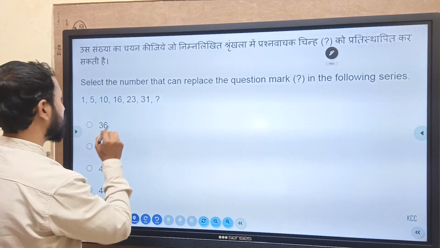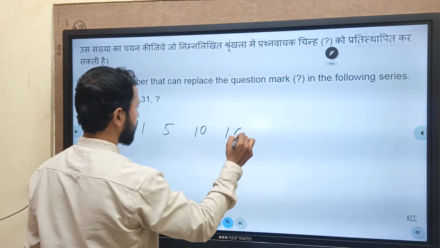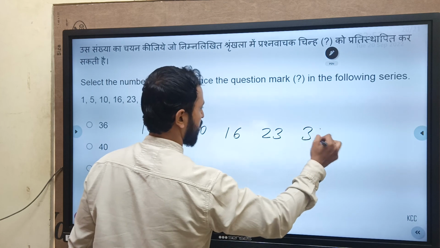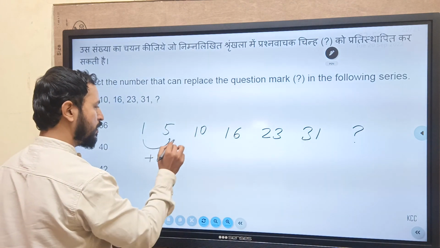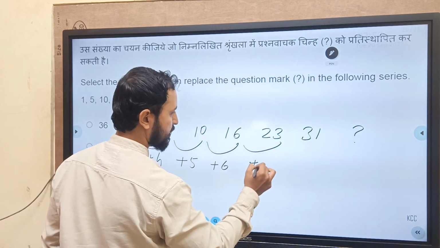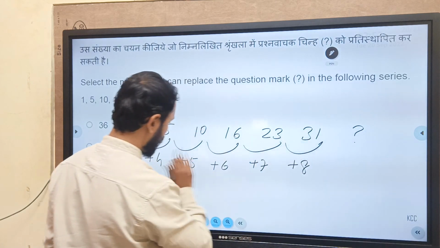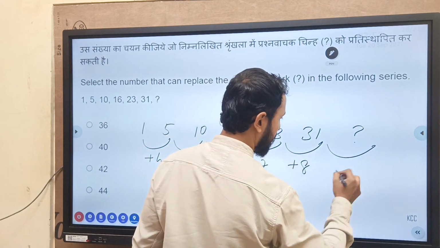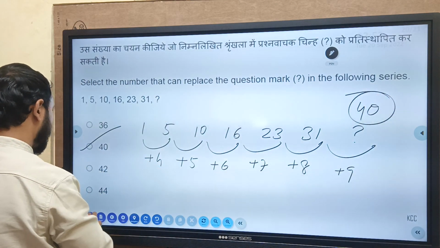Number series again. Let's do the last. I think this is the last question maybe. 10, 16, 23, 31. We'll go with the difference. Plus 6, plus 7, plus 8, so before that it would be plus 4, 5, 6, 7, 8, then it will be 9. What is the answer for the question? Option B is the answer.